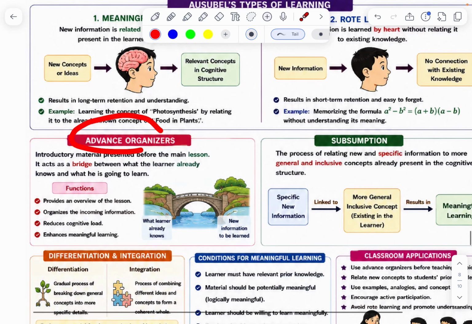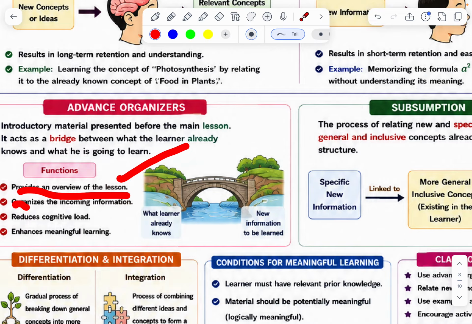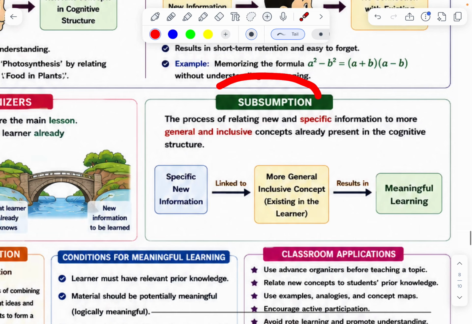Next, advance organizers. Introduced material presented before the main lesson. It acts as a bridge between what the learner already knows and what is going to be learned. Okay, you can observe what the learner already knows, new information is formed. This is the bridge. It provides an overview of the lesson, organizes the incoming information, reduces the cognitive load, and enhances meaningful learning.